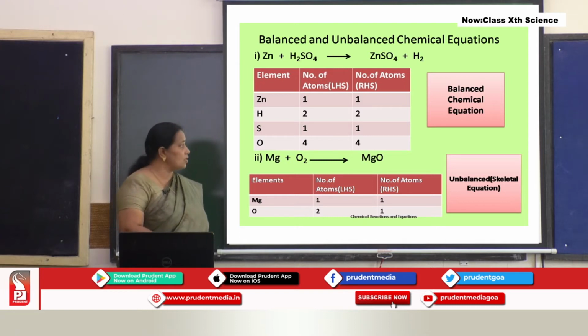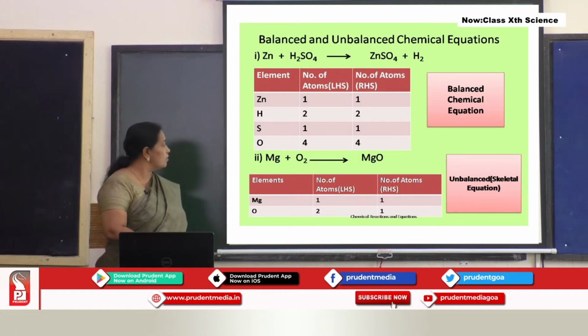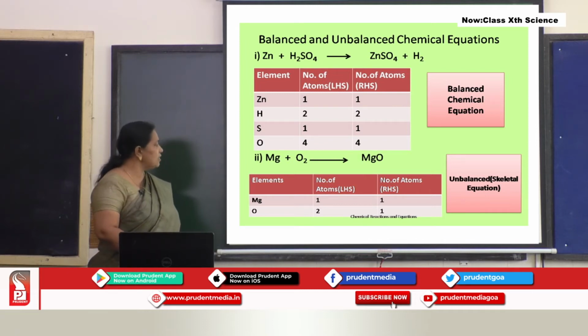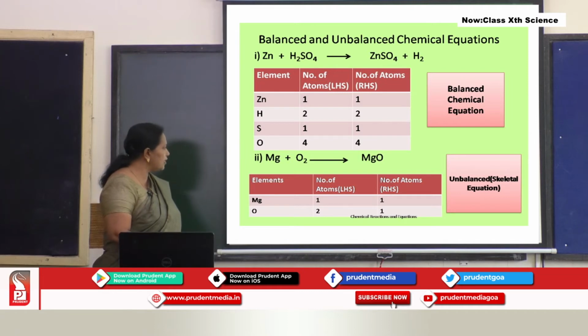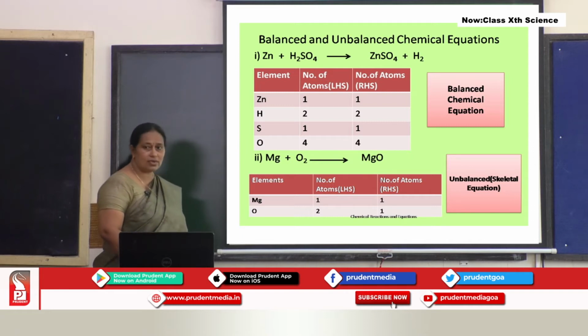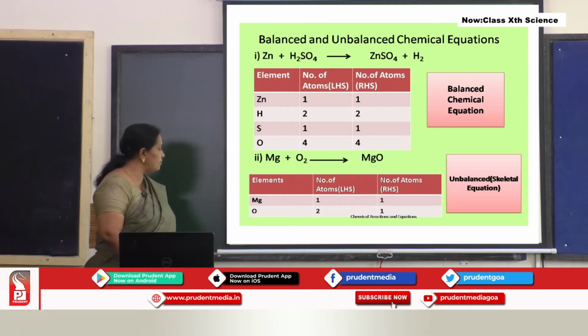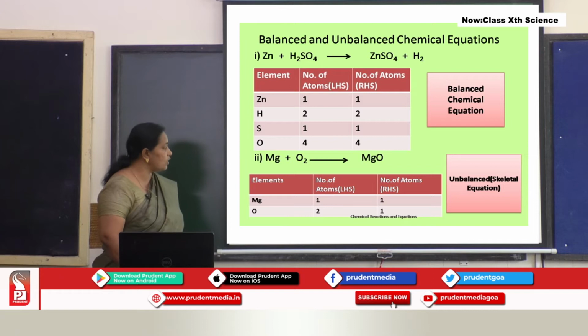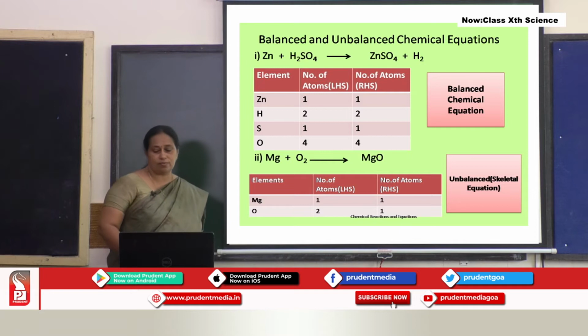At the same time, let us look at the next equation. This chemical equation, Mg plus O2 gives MgO. Let us see the elements in this second equation. Magnesium, Mg, and oxygen, O. The number of atoms of magnesium on the left hand side is 1, right hand side is 1. Correct. What about oxygen? There are 2 atoms of oxygen on the left hand side, but here it is only 1. This particular equation is unbalanced.